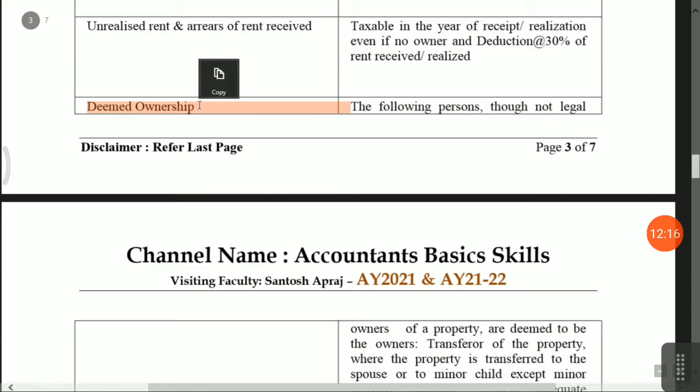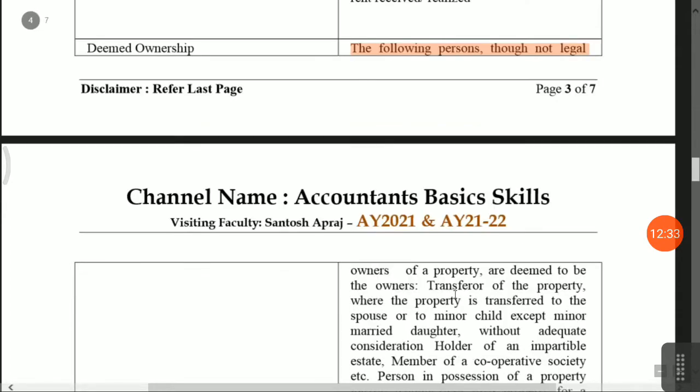Next one, deemed ownership. Now, what is the meaning of deemed ownership? Sometimes I say that I am not the owner of the property, then why should I be charged deemed let out rent? So the government has amended the provision. Now, what is the amended provision? The following persons, though not legal owners of the property, are deemed to be owners.